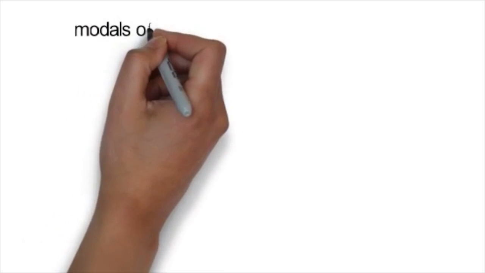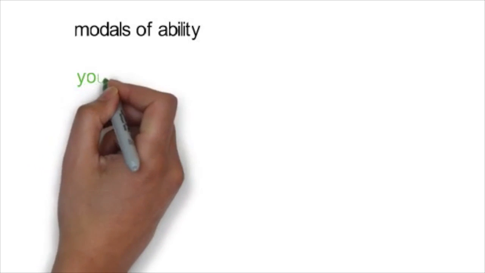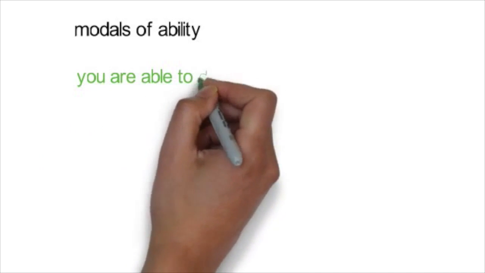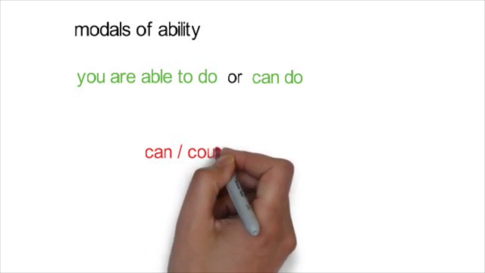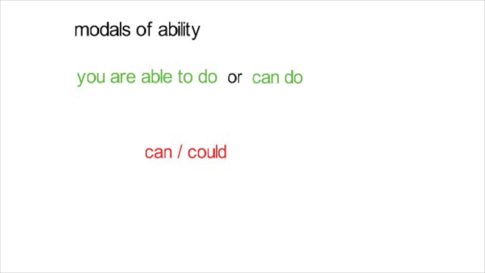Let's talk about modals of ability. What does this mean exactly? Well, modals of ability state things that you are able to do or can do. These modals include can for the present and could for the past.